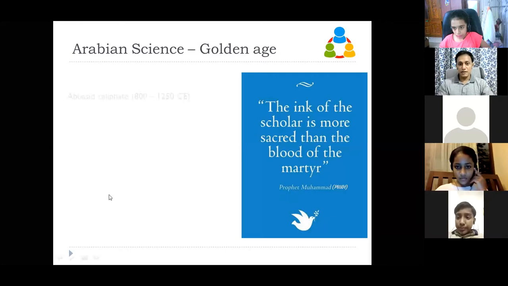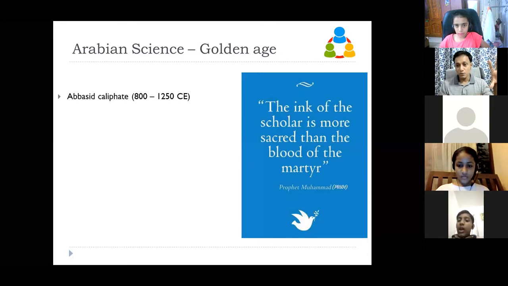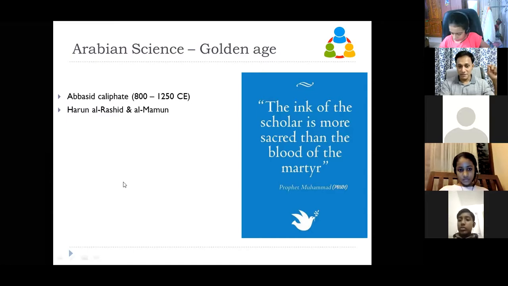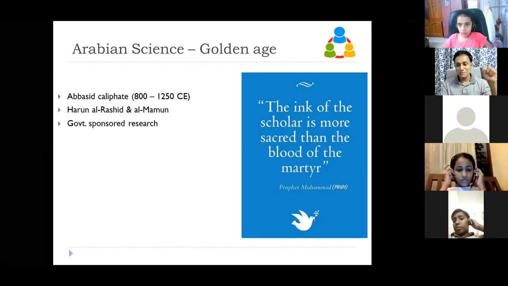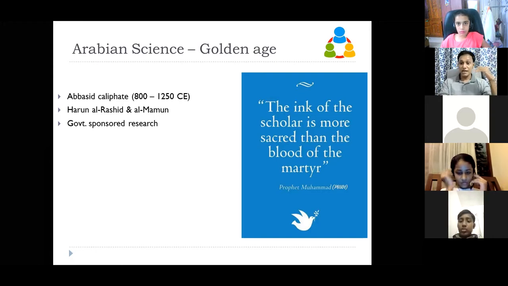There was a caliphate called the Abbasid Caliphate, which had one of the largest empires at that time, spreading from Arabia to major parts of Asia and Europe, even till Spain. There were two great kings, Harun al-Rashid and his son Al-Mamun, who were the first people to start government-sponsored research, like the universities we see today.